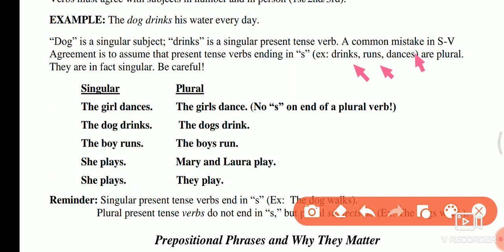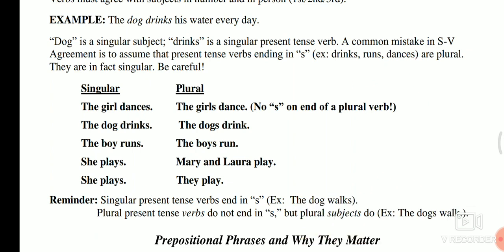We might have understood that wherever we write s, it becomes plural, but it is not true. In fact, it is singular. So be careful.